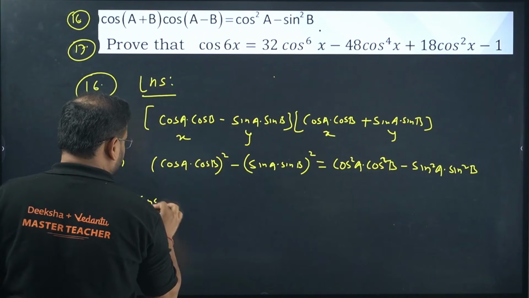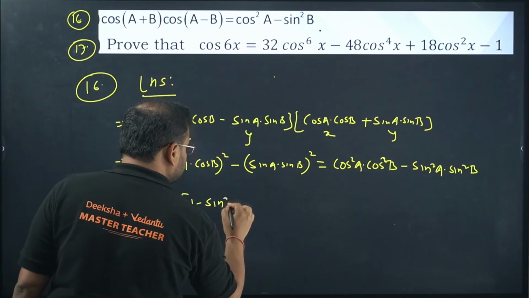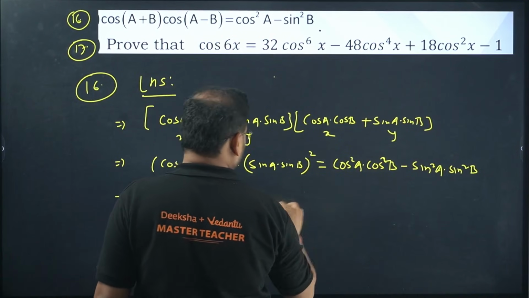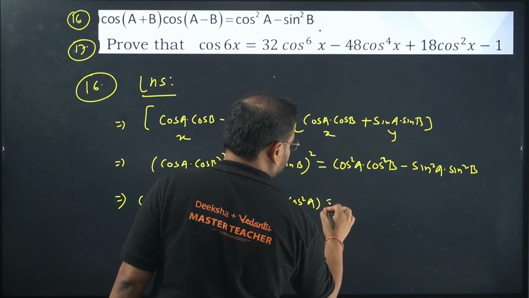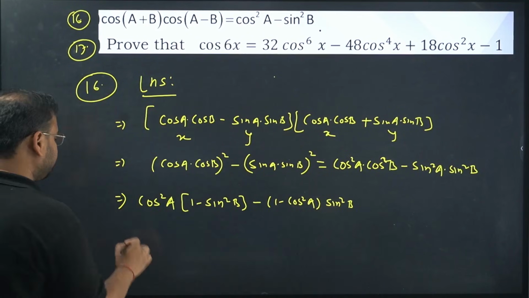So I get cos square a as it is and change the cos square b to 1 minus sin square b. Same way, the other one, sin square a to 1 minus cos square a, with sin square b. Expansion.